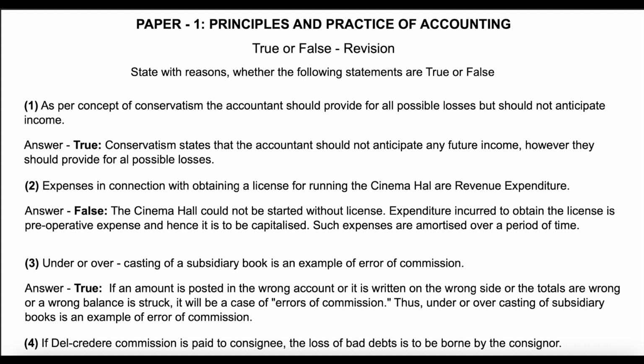Question 3. Under or over casting of a subsidiary book is an example of error of commission. Answer: true. If an amount is posted in the wrong account, or it is written on the wrong side, or the totals are wrong or a wrong balance is struck, it will be a case of errors of commission. Thus, under or over casting of subsidiary books is an example of error of commission.